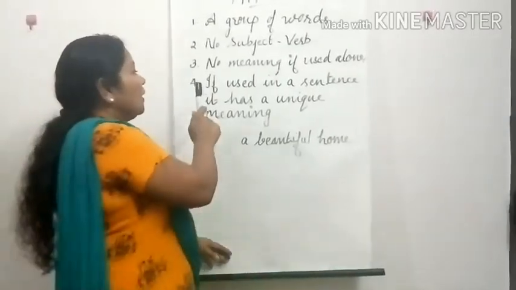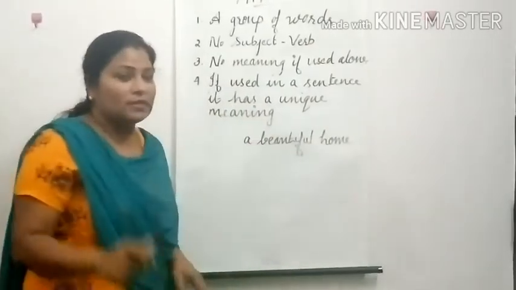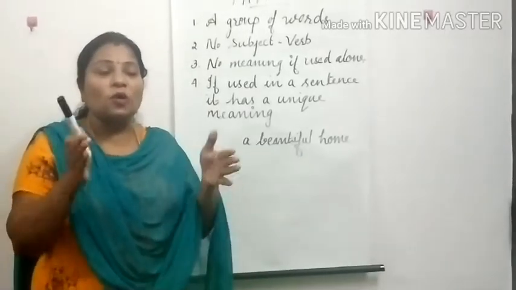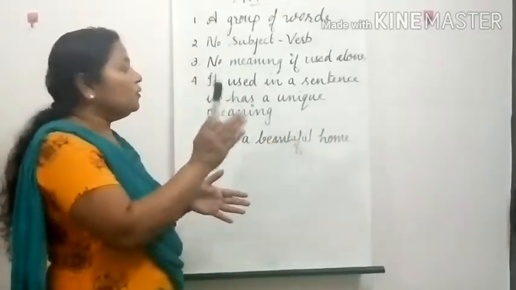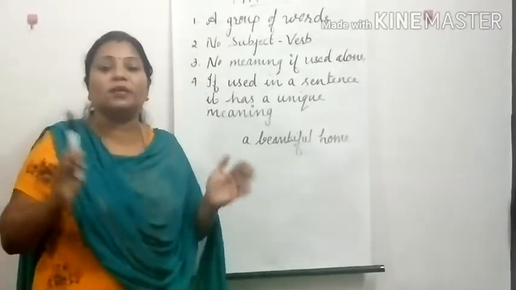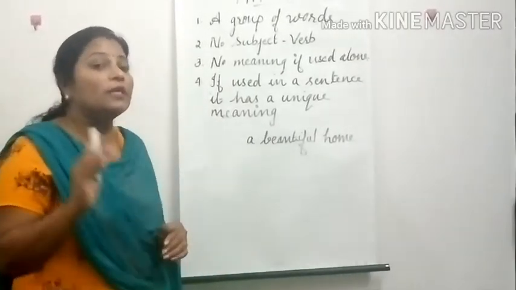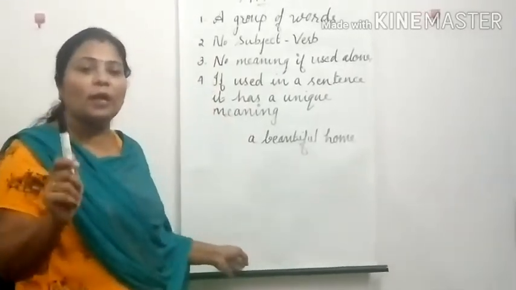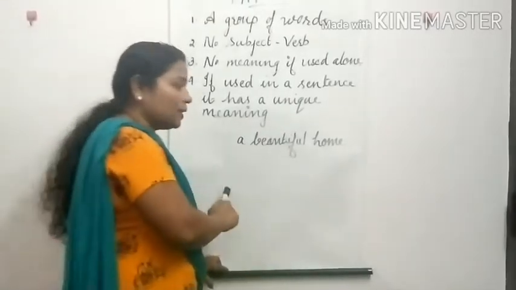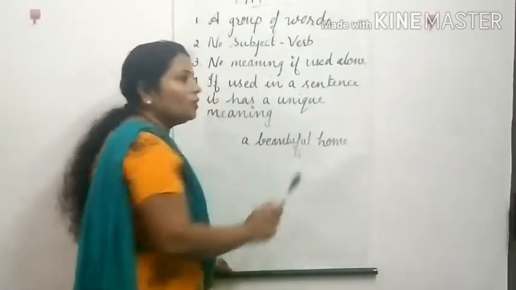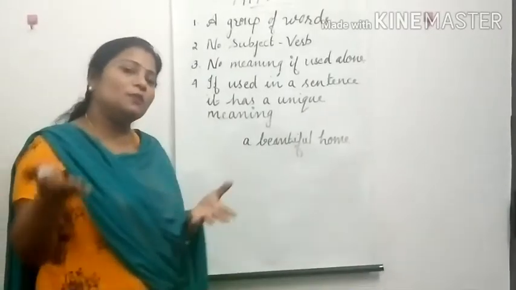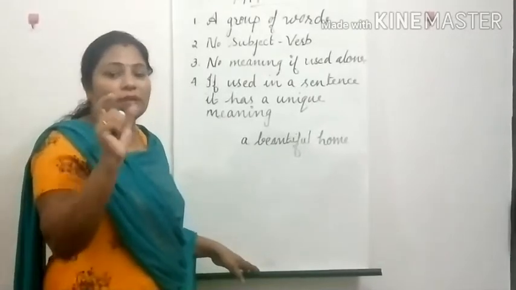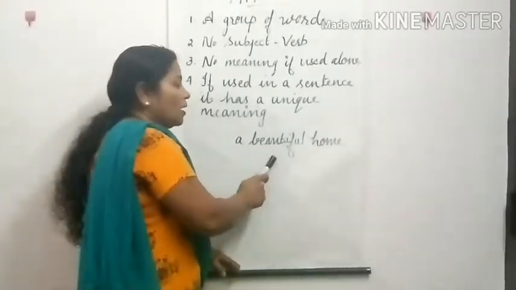Now the fourth one: if that group of words, which is called a phrase, is used in a sentence, then it will give a meaning. Now let us understand these points with the help of one example. I have written here an example: a beautiful home. You know the meaning of beautiful, and you know the meaning of home, so there is a meaning in it, but these are a group of words.